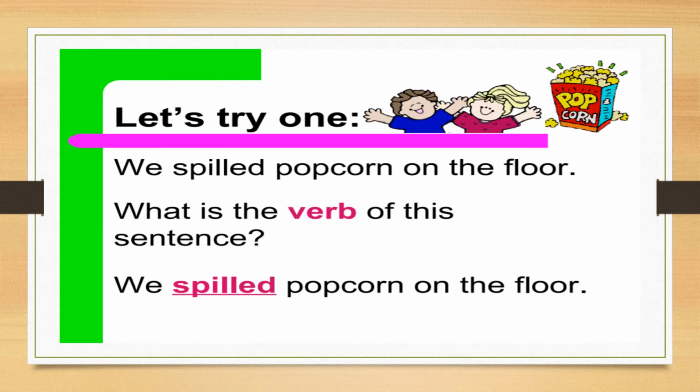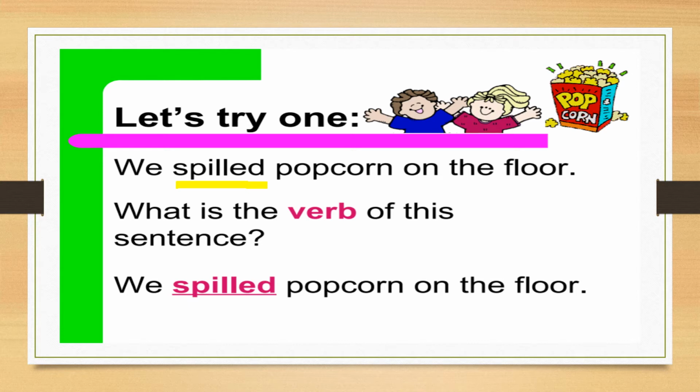Now next we'll try one, so I'll also come to know whether you have understood or not. You can see here, we spilled popcorn on the floor. What we have to do here is first find out the verb. Can you tell me the verb of this sentence? Yes, it is correct. The verb of the sentence is nothing but spilled, correct? So this is the verb.